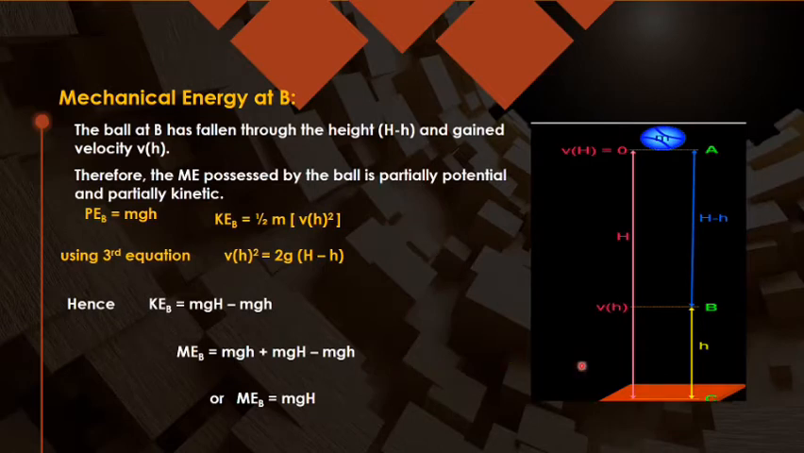Similarly, if you want to find it at position C, it is now on the ground surface, so h will become 0. So the potential energy will be 0 and all the energy will be kinetic energy. And if we suppose some velocity v here, I can find it.